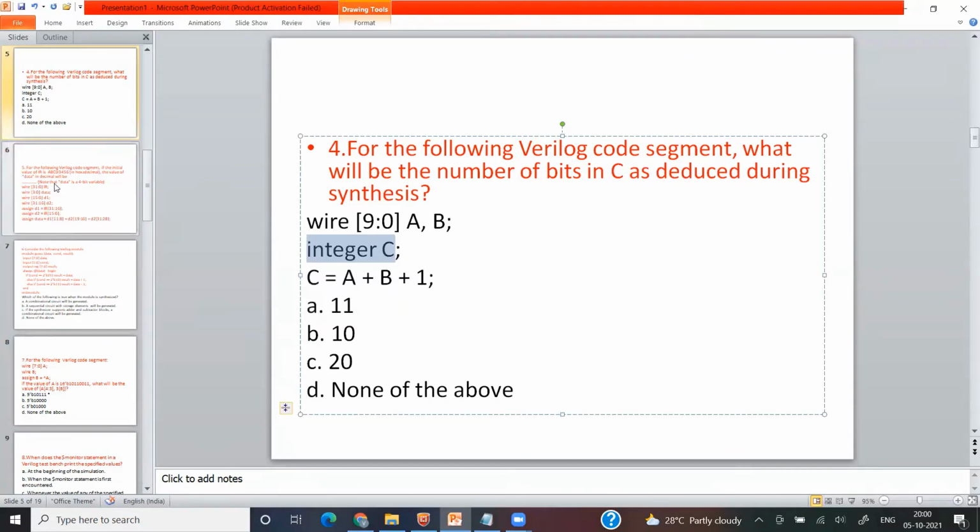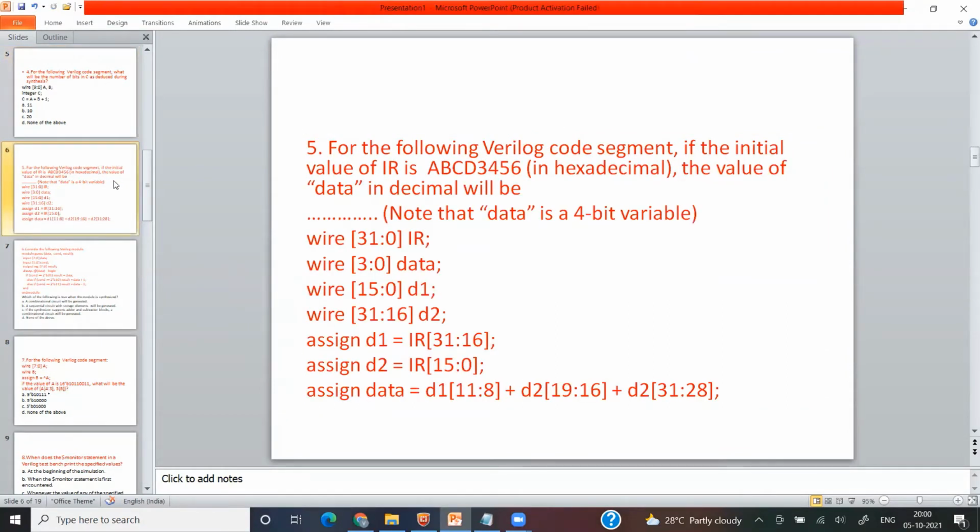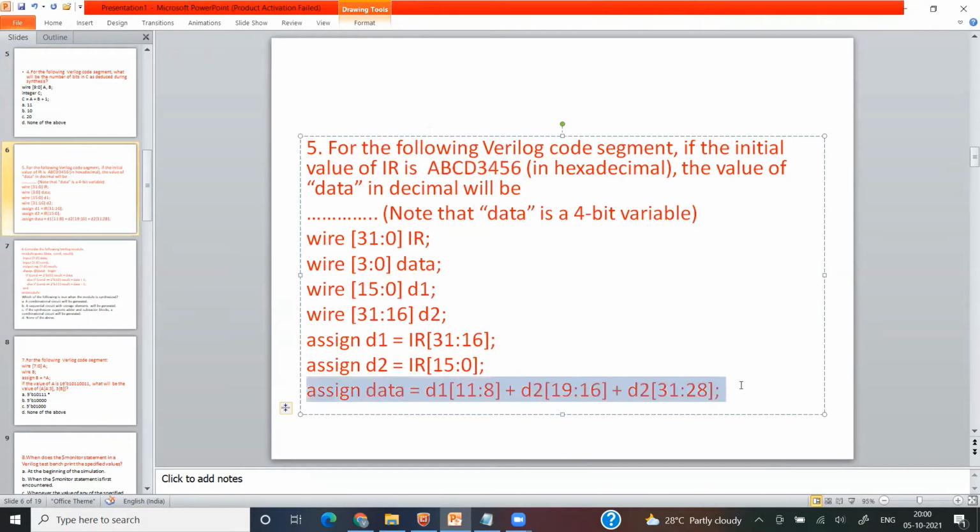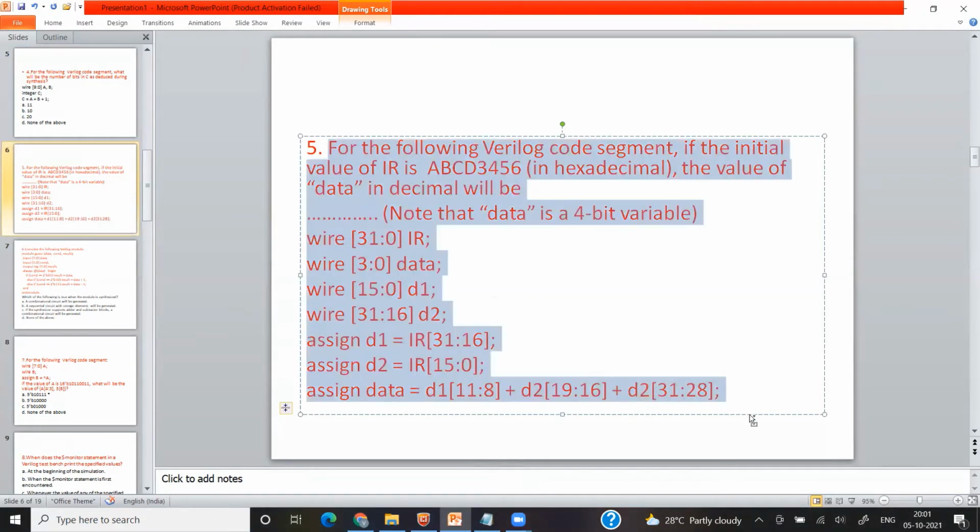Next is question number 6. For the following Verilog code segment, if the initial value of IR is this much, in hexadecimal, the value of data in decimal will be what? Data size is 4 bits. So after adding this, what will be my data value? First is D1, 11 down to 8. Let me write this question and we will go step by step.